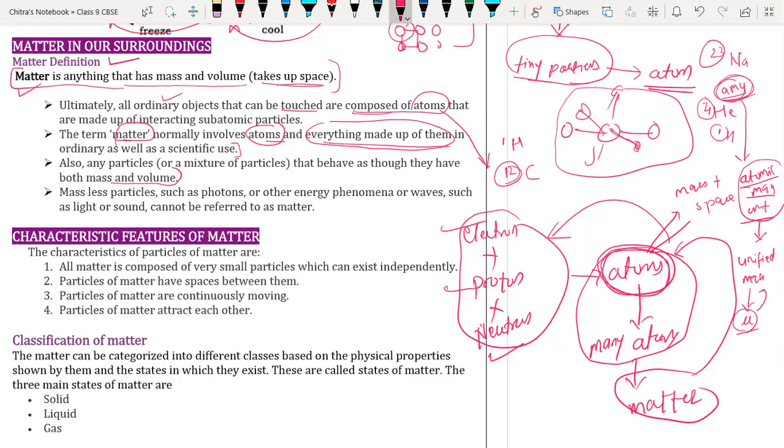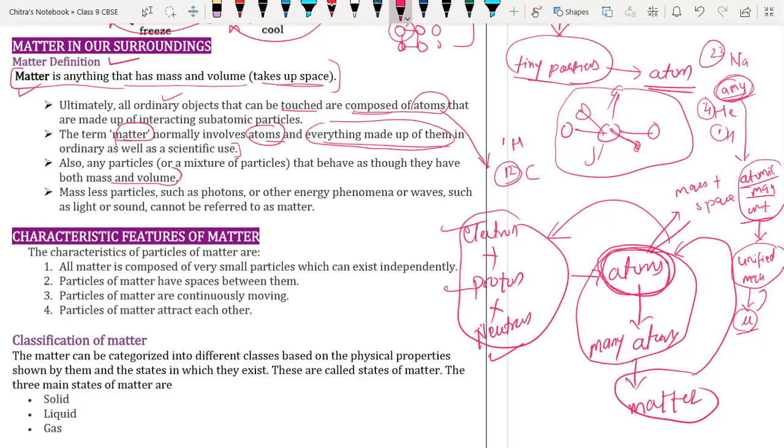Are you getting the things? Yes, sir. What is the unit to measure the mass of an atom? Atomic mass unit, AMU. It is AMU, atomic mass unit, or you can also say unified mass.